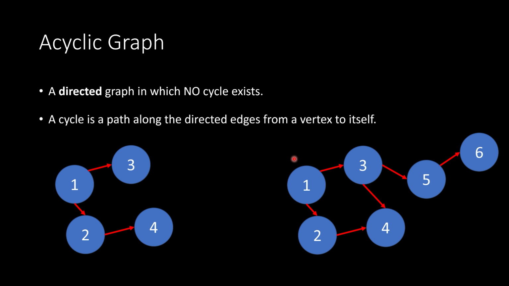Okay, next we have an acyclic graph. This is a graph in which no cycle exists. A cycle, again, is a path along the directed edges from a vertex to itself. So in this situation, it might look like we have a cycle, but here if I go from 1 to 2 to 4, then I stop. If I go from 1 to 3 to 4, then I stop. There's no cycle here, no way for me to get from one node back to itself.